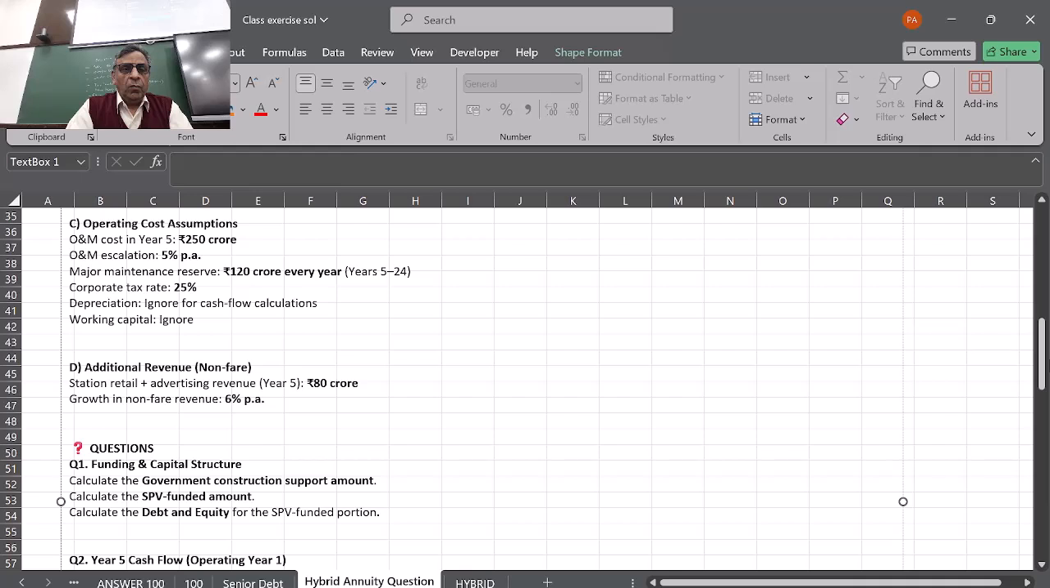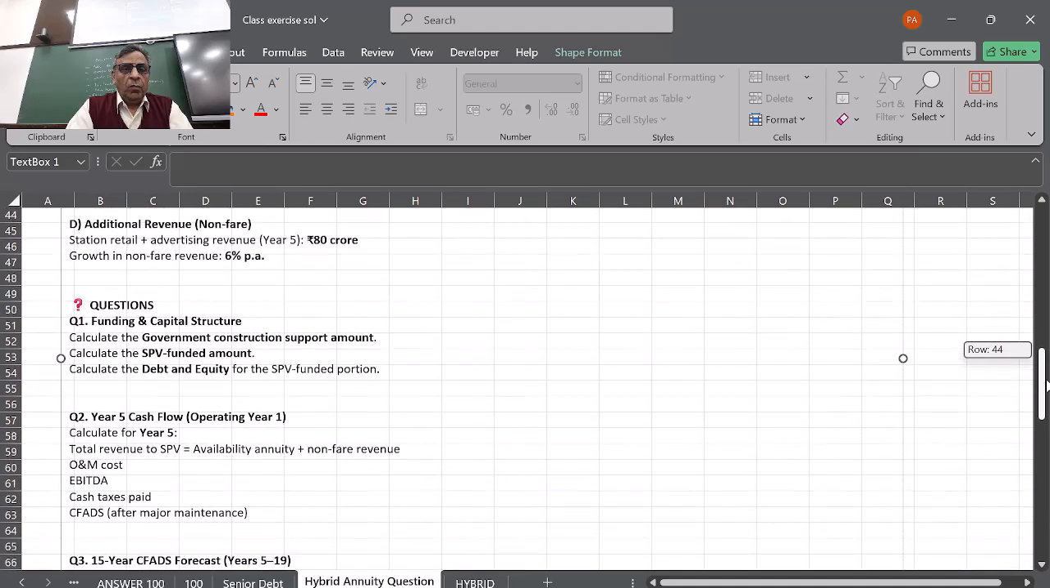Now, this is the question. First, funding and capital structure. Calculate the government construction support, calculate the SPV funded amount, calculate debt and equity for the SPV. All of which is given there, so it's a simple one.